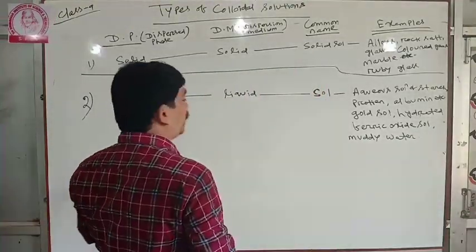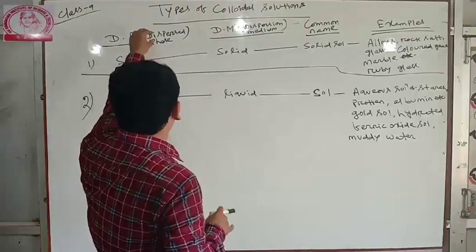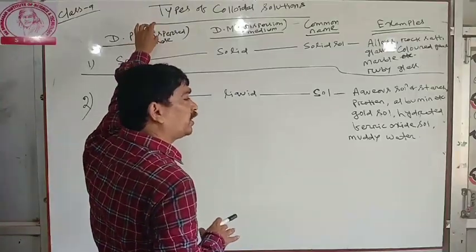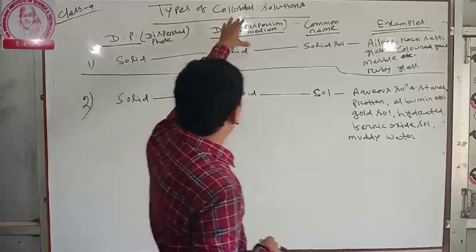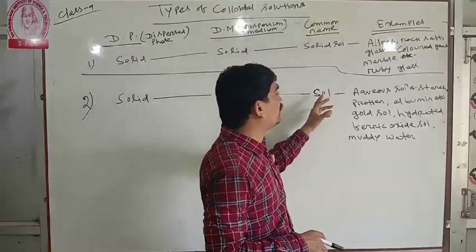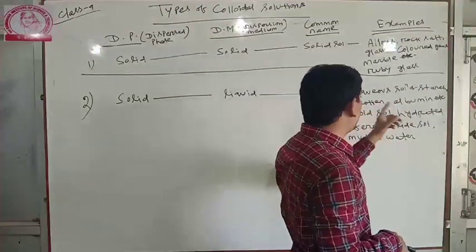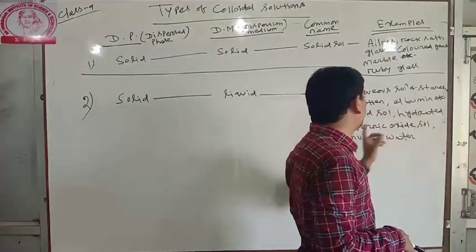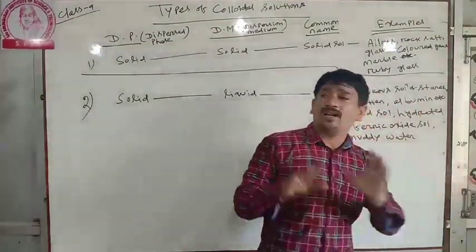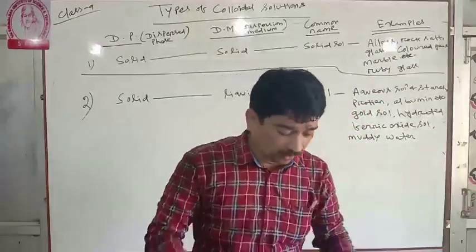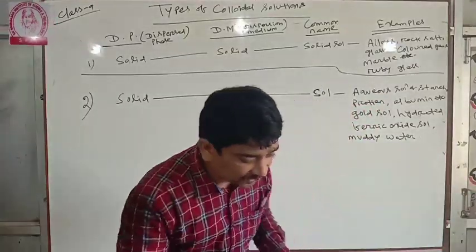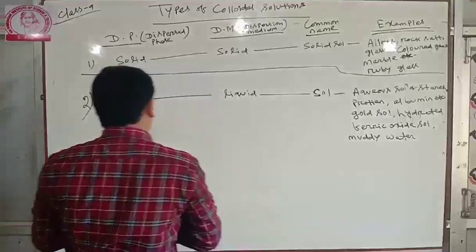So what is sol? When the dispersed phase is solid and the dispersion medium is liquid, the common name is sol. What are the examples? Aqueous solution of starch, protein, albumin, gold sol, hydrated ferric oxide sol, muddy water. These are the examples of sol. Next is three.